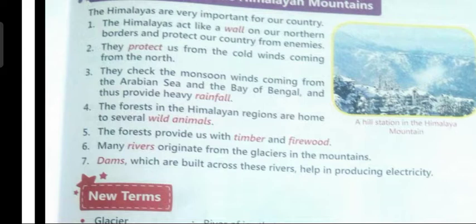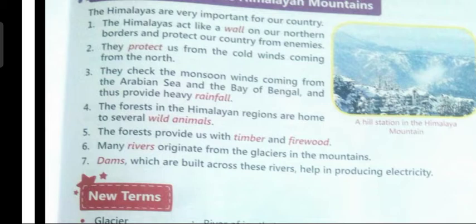Hydroelectricity means, children, electricity which is generated through water. So dams are built across these rivers which come down from the northern mountains, and it also helps in producing electricity to the nearby areas.